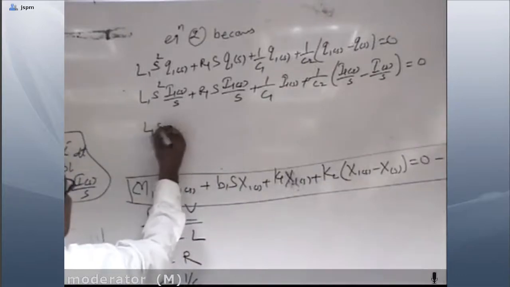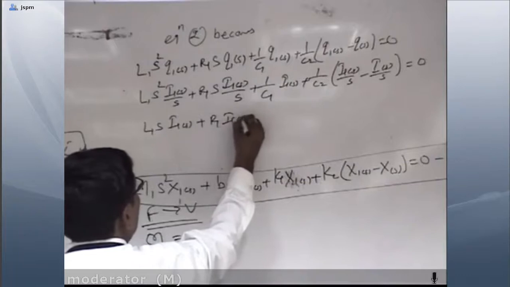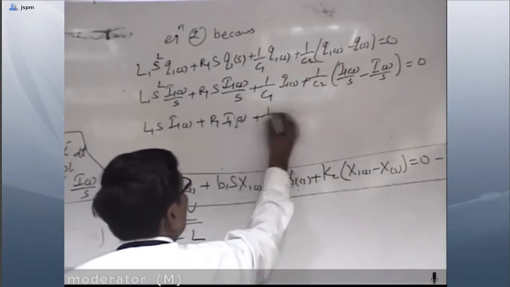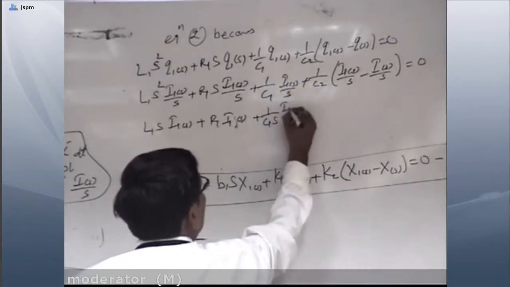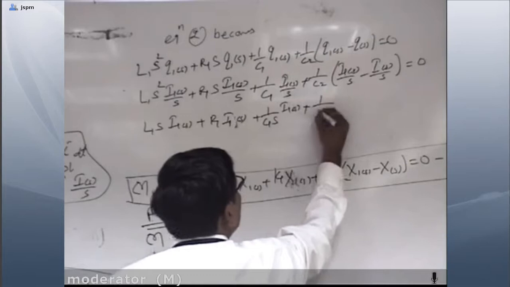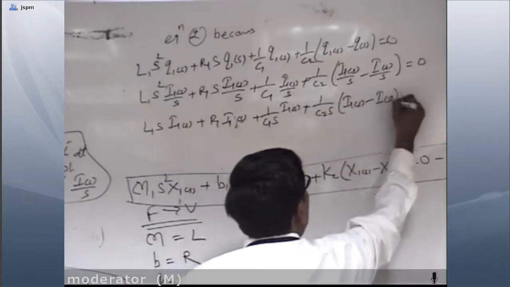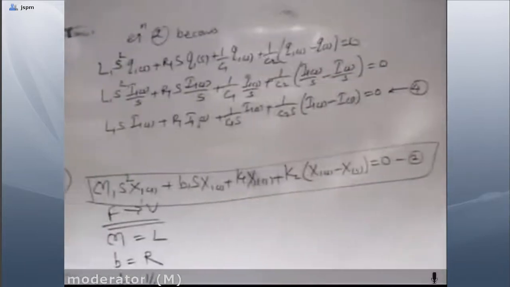So here L1 S I1(S) plus R1 I1(S), plus 1 by C1 S I1, plus 1 by C2 S I(S) is equal to 0. This is equation number 4.